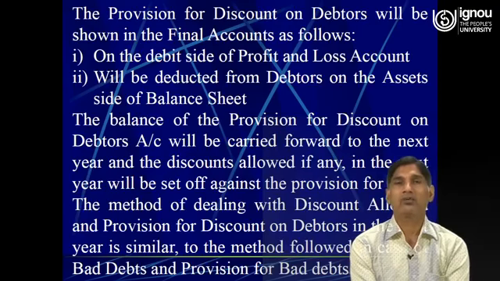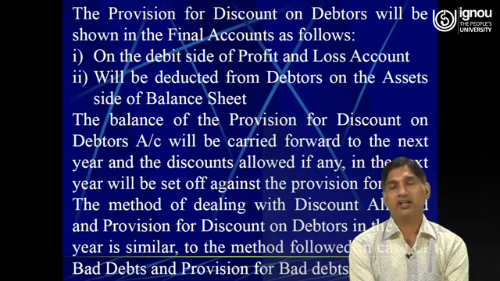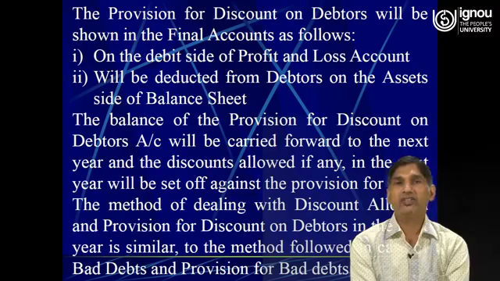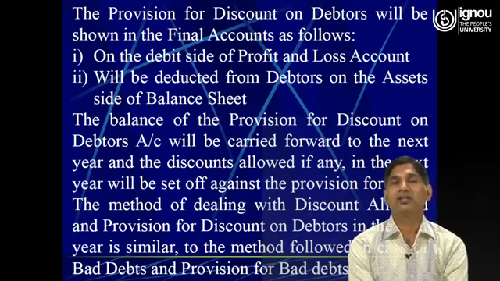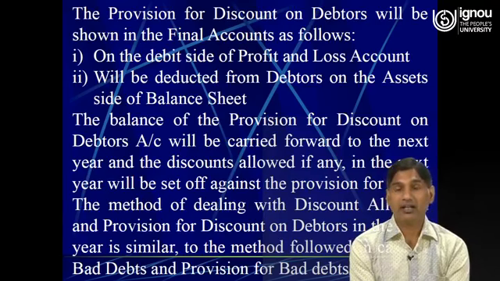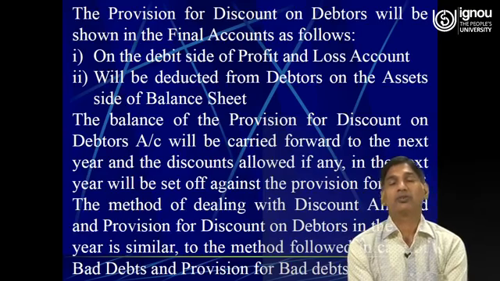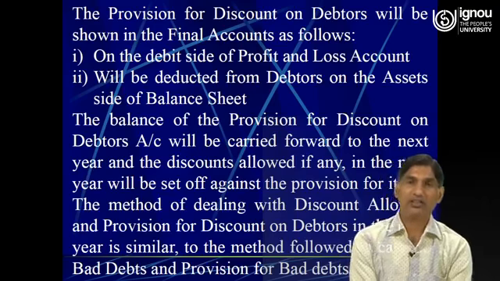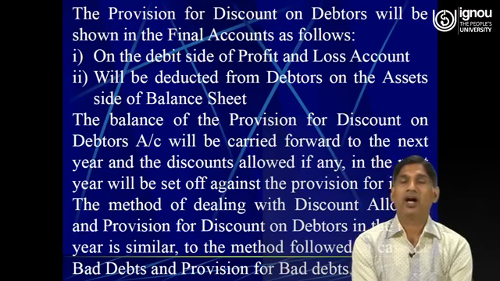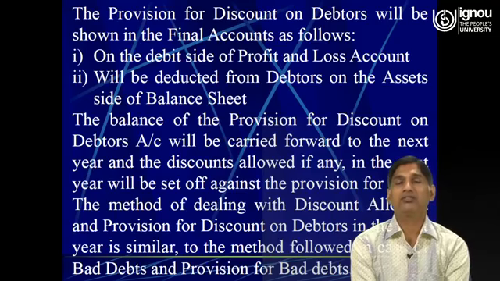So, here I would like to advise my learners that when each and everything is provided pertaining to the debtors, that is bad debts, further bad debts, new provision, old provision and provision for discount on debtors, when all this information is provided in a question, then how to deal with all the information as far as the reflection in the balance sheet is concerned.